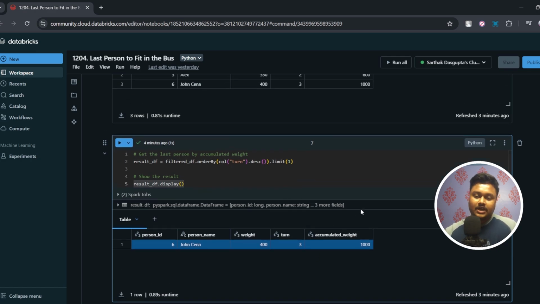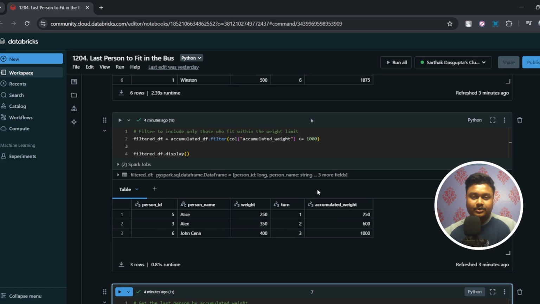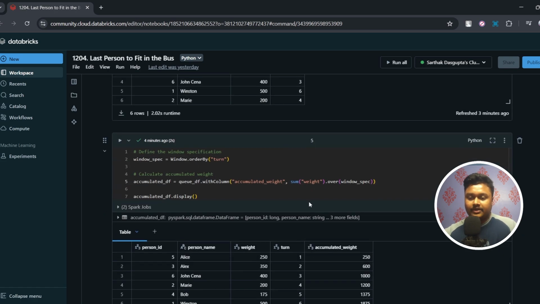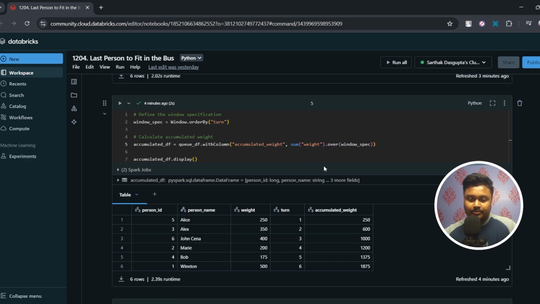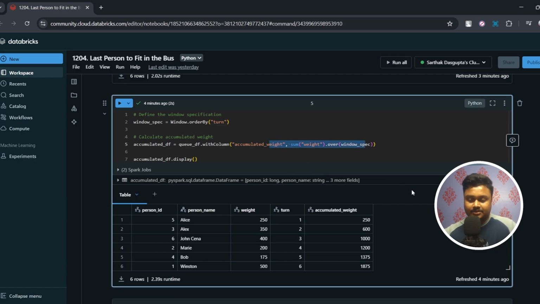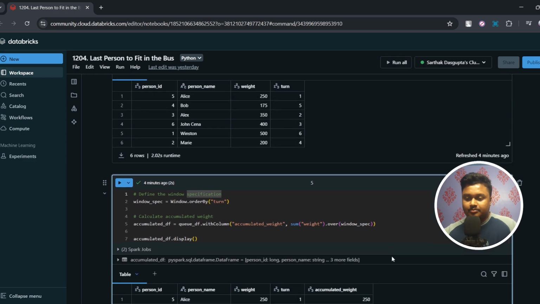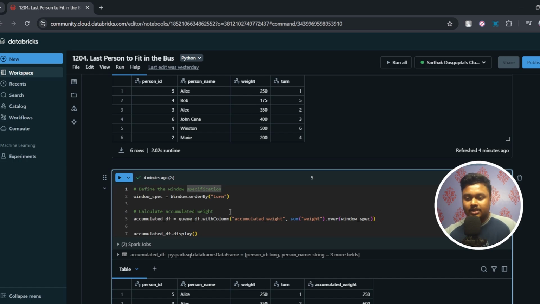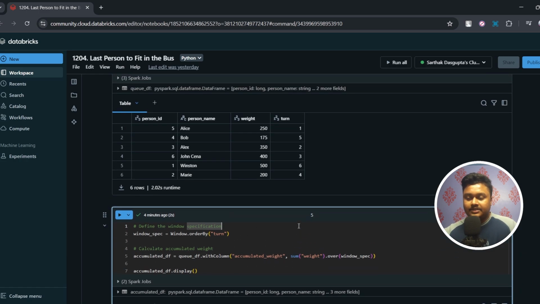I hope you understood how I have solved this. It is a pretty easy question if you think about it, but when you get a question like this during interviews, the one thing that you might miss out is this accumulated weight calculation. So I think this was a good learning if you have seen this for the first time, and there will be more questions coming in the future.